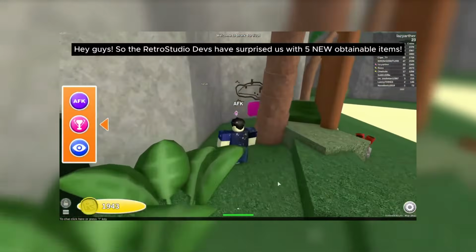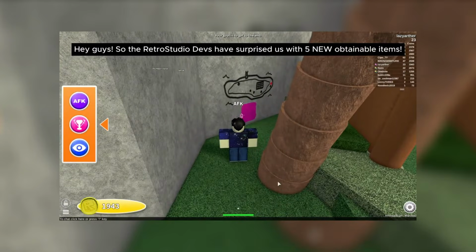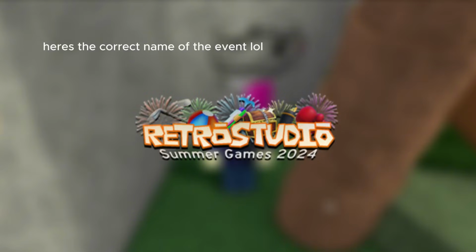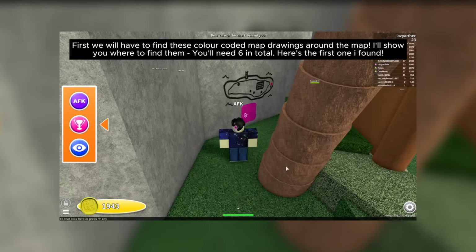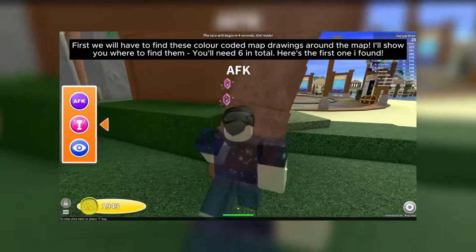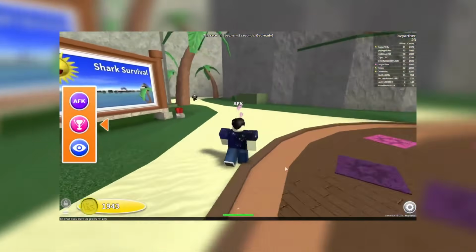In 2024, RetroStudio kicked off its very first summer celebration. This event was called the Summer Event 2024. This event was themed around outdoor sports and beach activities, bringing a lighter tone compared to the usual spooky or festive updates. The event's highlights included minigames like retro golf and beach volleyball, where players could compete against each other while earning exclusive summer-themed rewards.